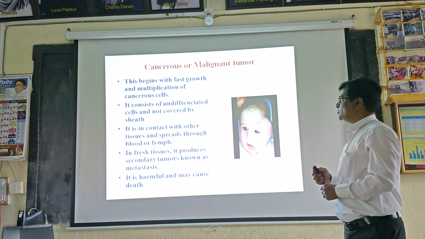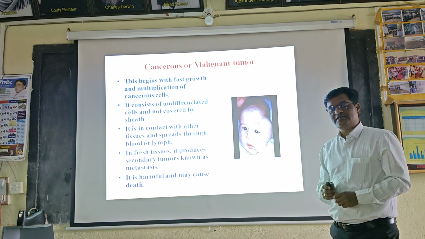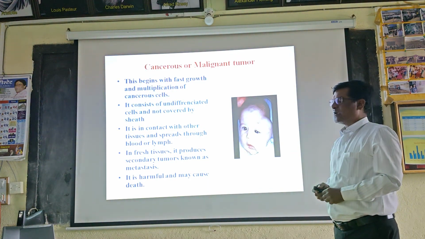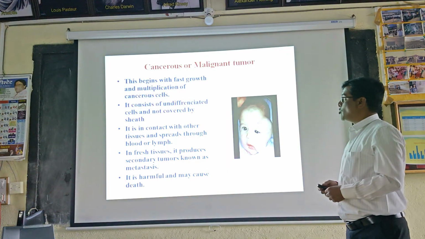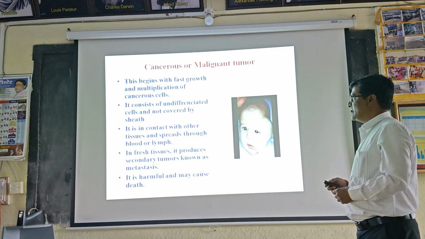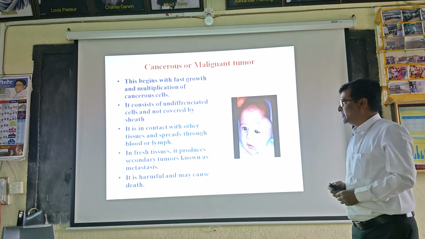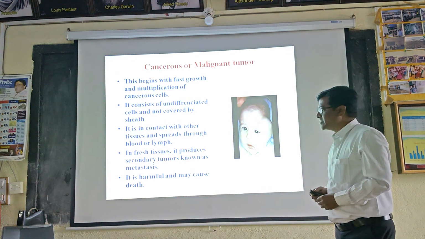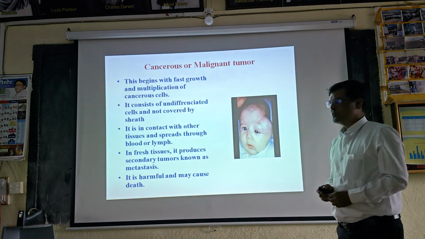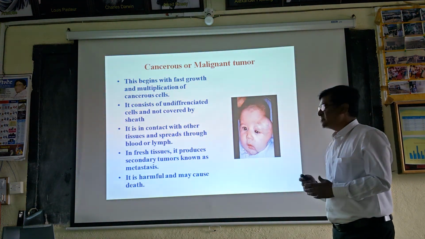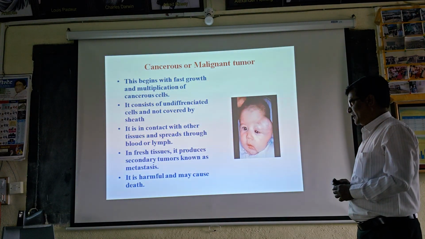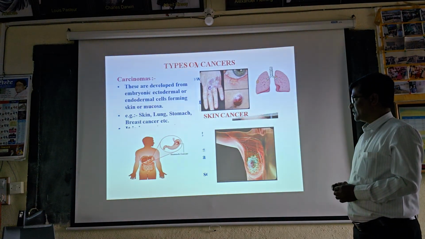Then the other tumor is the cancerous tumor, also known as the malignant tumor. This begins with the fast growth and multiplication of cancerous cells. It consists of undifferentiated cells and is not covered by a sheath. It is in contact with other tissues and spreads through blood or lymph. In fresh tissues, it produces secondary tumors, which is known as metastasis. It is harmful and may cause death.